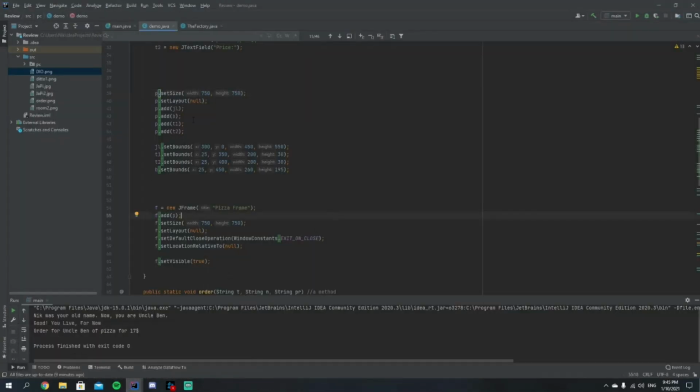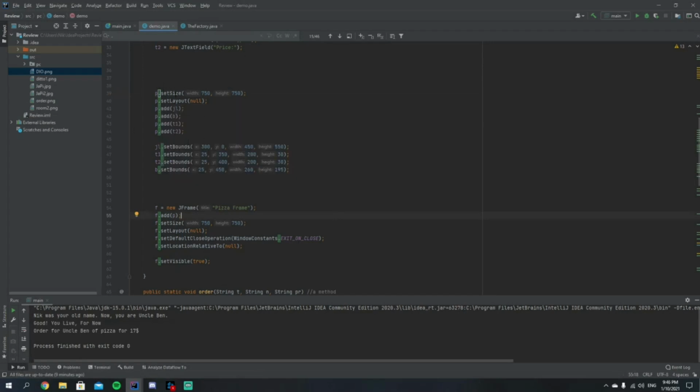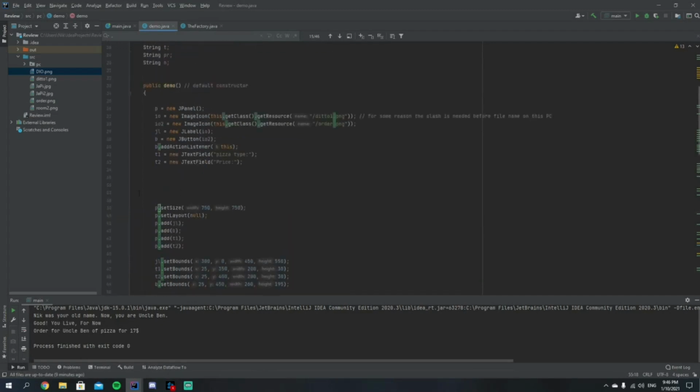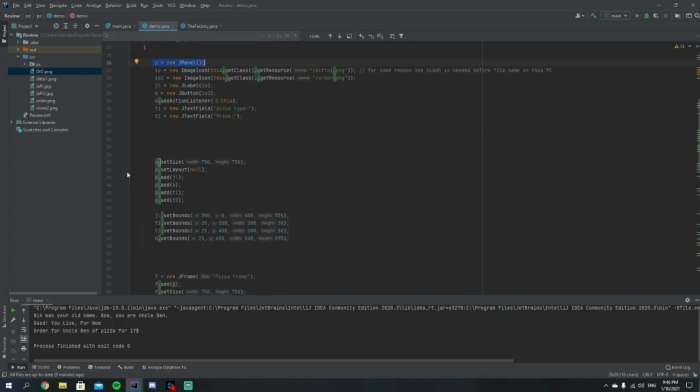So pretty much the dot operator, it splits up whatever you have for your code. For example, we can use my JPanel. It has different sections right here. And so what it's doing is it's accessing something from another spot in my code.